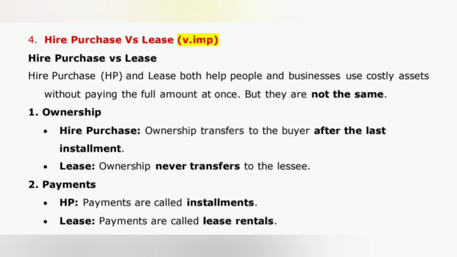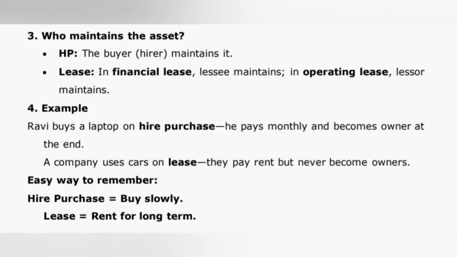2. Payments. HP payments are called installments. Lease payments are called lease rentals. 3. Who maintains the asset? HP: the buyer, the hirer, maintains it. Lease: in a financial lease, the lessee maintains; in an operating lease, the lessor maintains. 4.